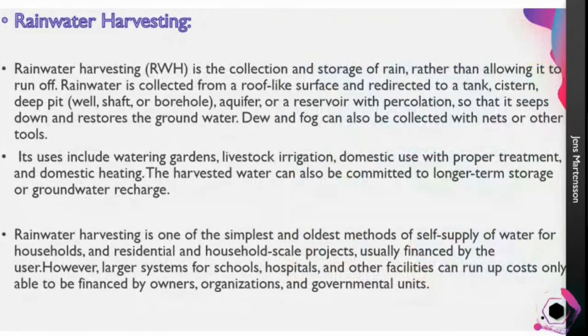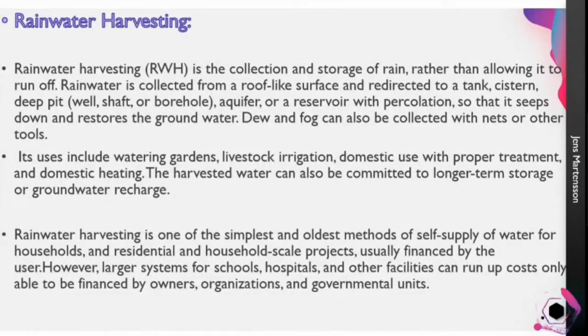Next, my topic is rainwater harvesting in detail. Rainwater harvesting is a simple method, the collection and storage of rainwater by allowing the runoff to be collected in a particular area. For example, when rain falls, our terrace usually contains some water, so that cannot be left as runoff to the ground or directly reach the lake. Instead we can collect it, store it, and use it for another purpose.